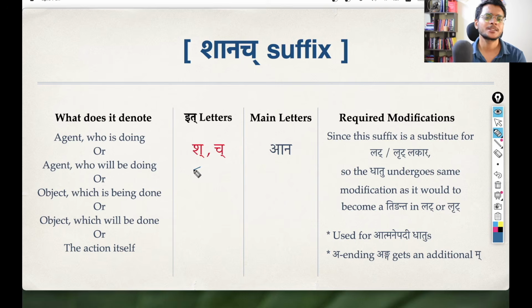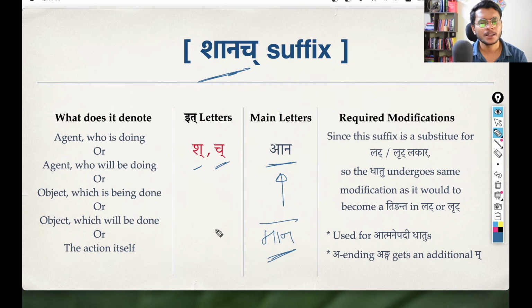Again, what are the it letters? The Shakara and the Chakara are the it letters. So what remains, this Ana, is the main content of this Shanach pratyaya. But a lot of you may have noticed that whenever we create a pratipadika using Shanach pratyaya, what we get at the end is this Mana.